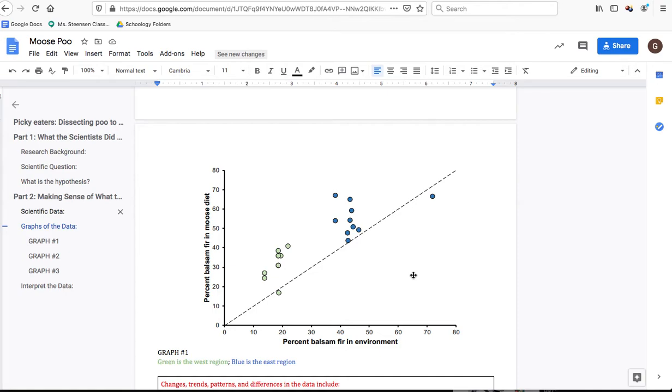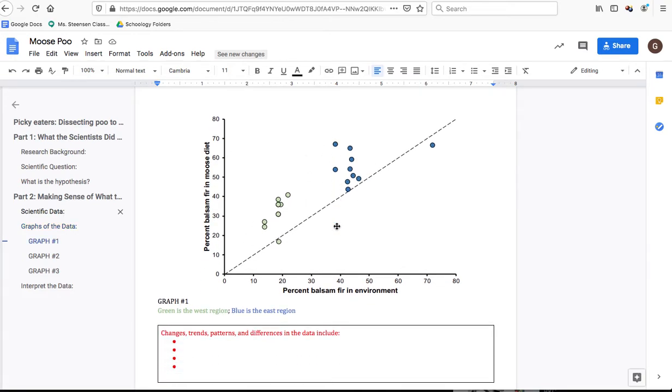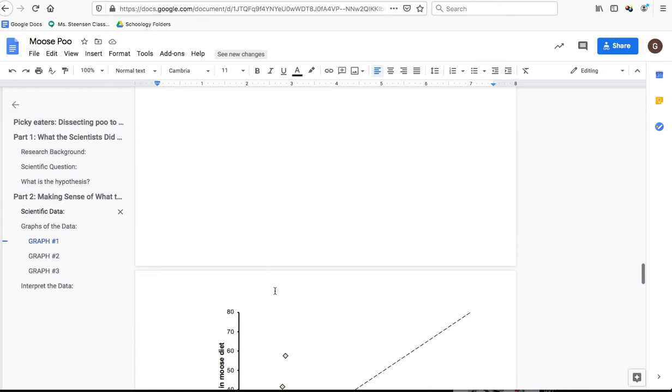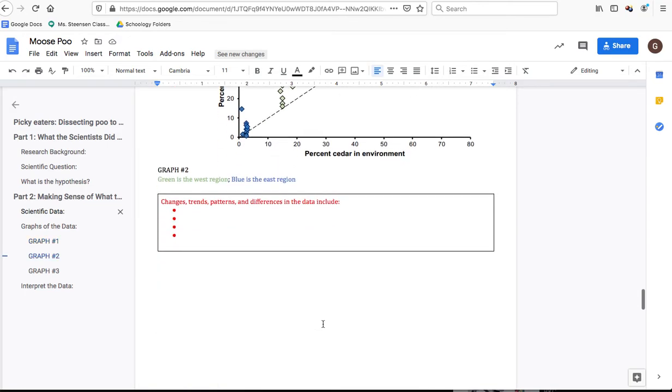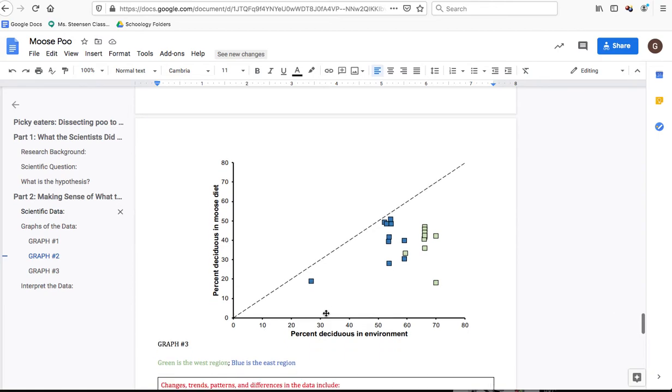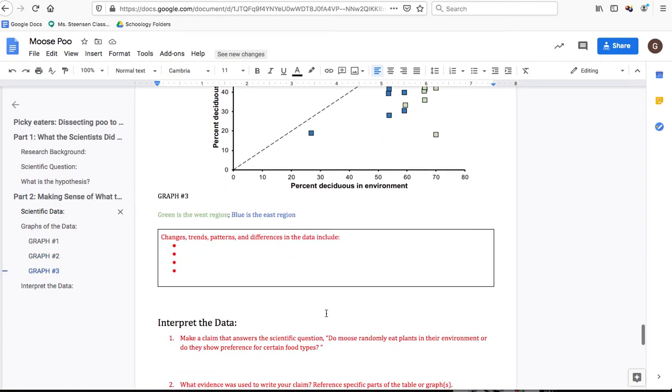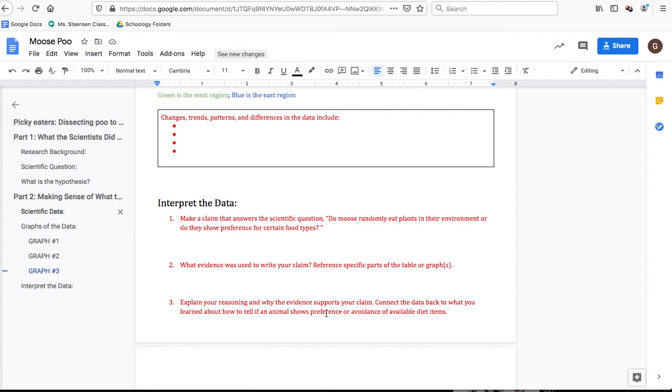So now that we know that, what we want you to do is take a good look at the graph and really try to find patterns. Again, don't worry too much about greens and blues. We're not really wondering about the differences between west and east. We're just looking at what moose seem to prefer to eat. So really try to see if you can make sense of the pattern. See if you can find anything that you think is interesting. For each of the 3 graphs, we ask you to make some observations and write them down here. And then once you've done that, you can go into the last part of the assignment, which is just a series of questions.